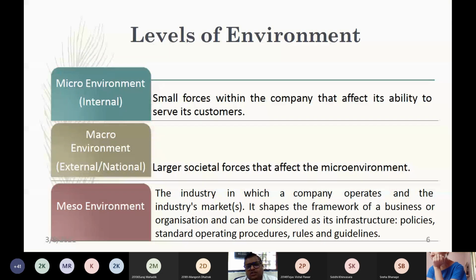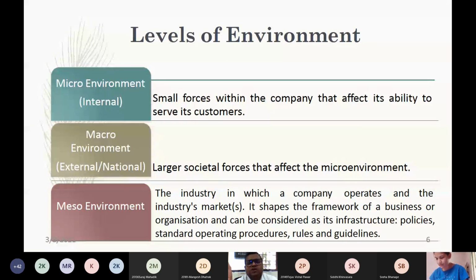So whatever the external environmental forces are, for example, the COVID pandemic resulted in the closure of many businesses. It also resulted in constrained working hours for many business organizations. The government was not allowing the public to travel freely, and that is how the work from home culture was encouraged, not only by IT companies but also by manufacturing sector companies and other service industries as well.